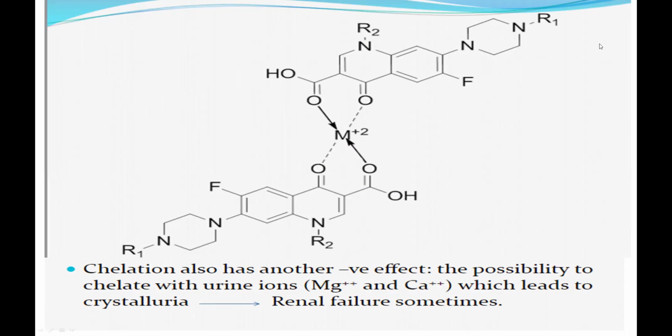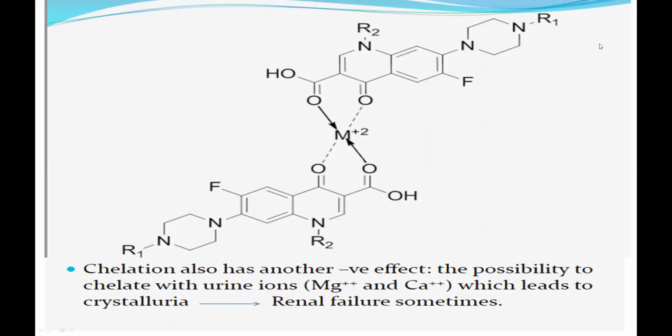Why? Because of the reduced solubility, because these drugs are used for the treatment of urinary tract infection. If the solubility of this compound reduces because of the metal complex, they will precipitate out, and this will lead to the formation of stones in your renal system, in your kidney. So this might lead to renal failure. This is the precaution to be taken when you are taking your quinolones.